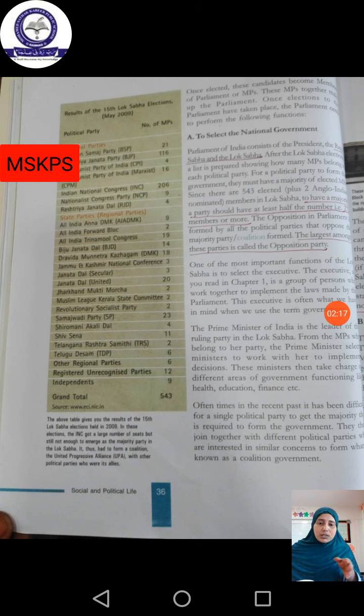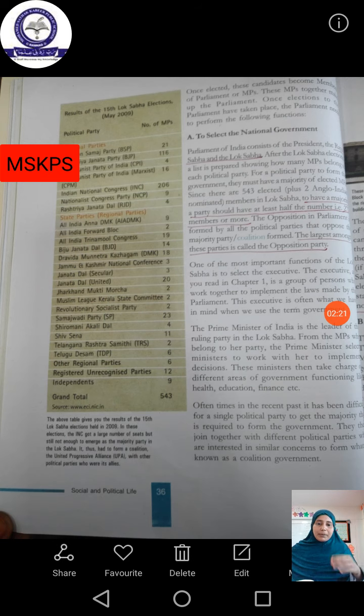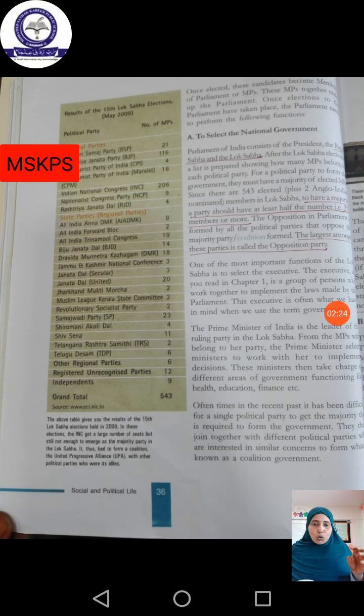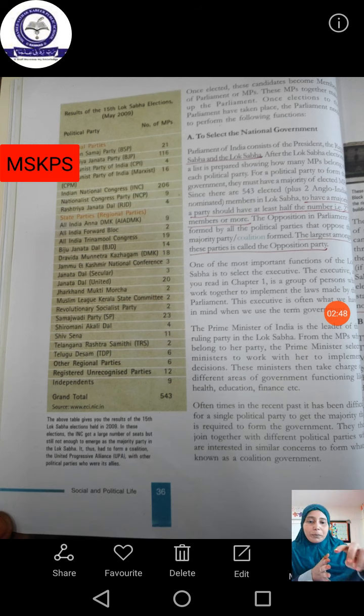Apart from this 272, some other party will have the next highest number. For example, in our Tamil Nadu, suppose ADMK is having 272 members, and DMK is having 200 or something near to that number, then DMK is considered the opposition party.